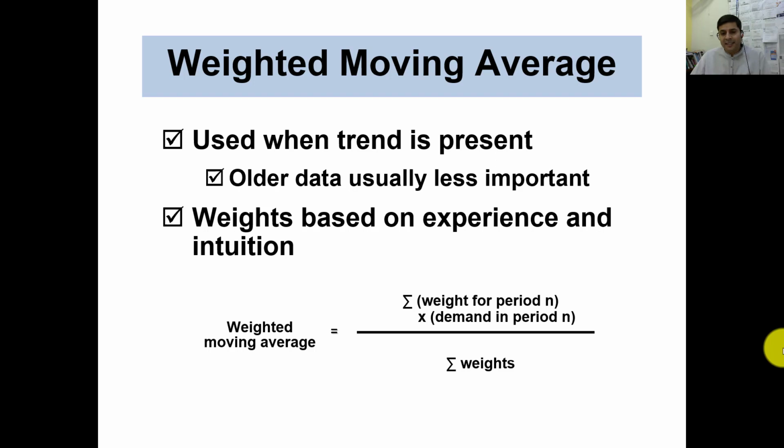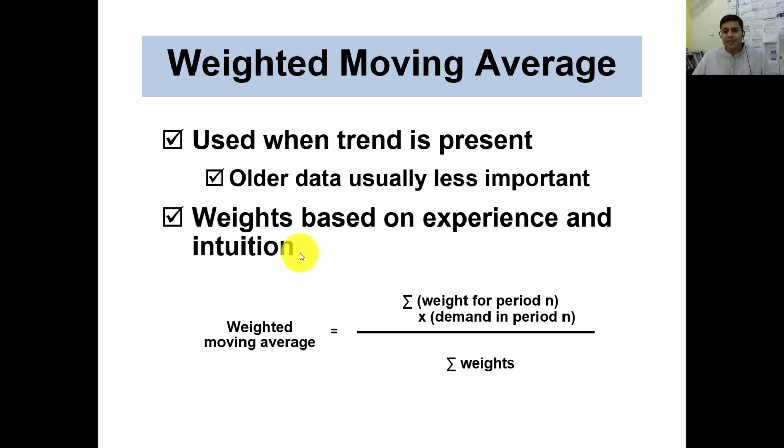Older data is usually less important, because in the weighted moving average we assign weights on the most recent time period data. That is why older data is usually less important, because we inject the weight on the most recent data, based on experience and intuition.